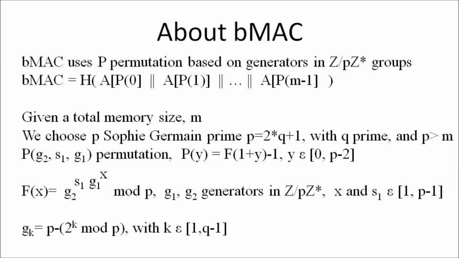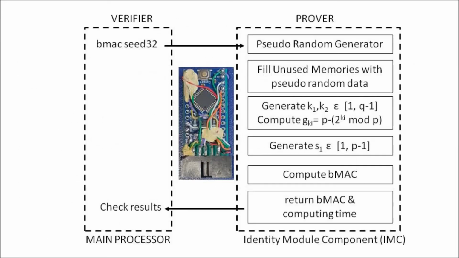Generators are computed from K, an integer value ranging between 1 and Q-1. The identity module component provides a BMAC command with a seed argument from which P permutation parameters are computed and which returns the BMAC value and the associated computing time.